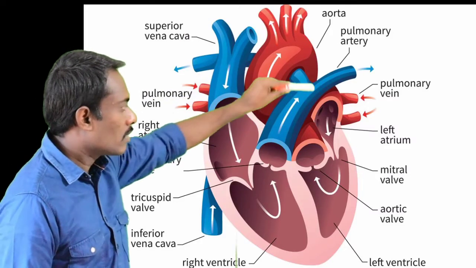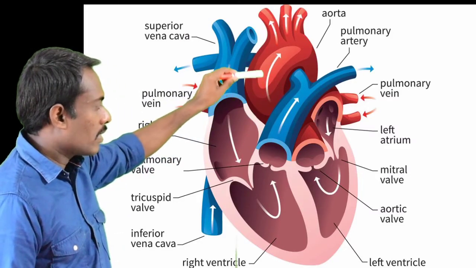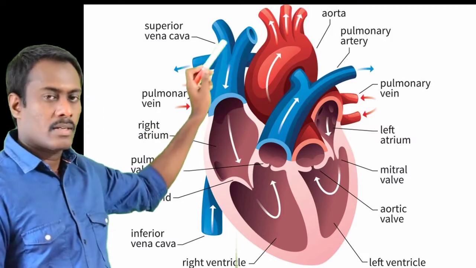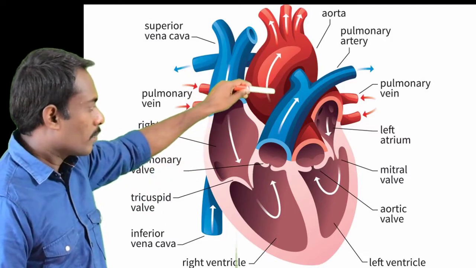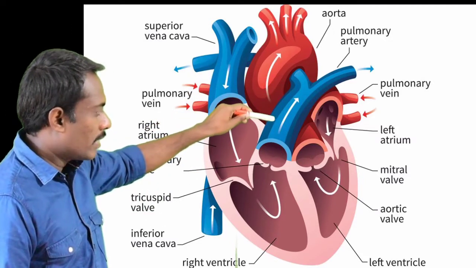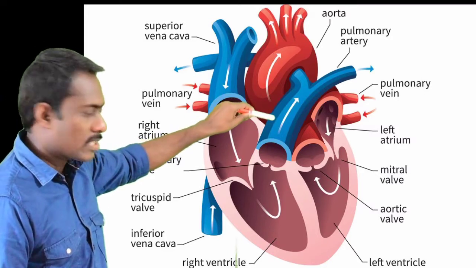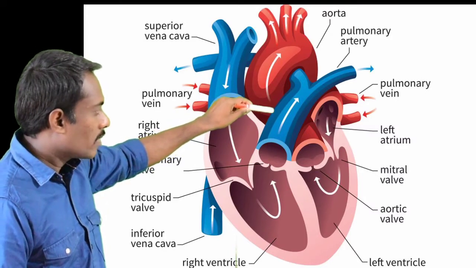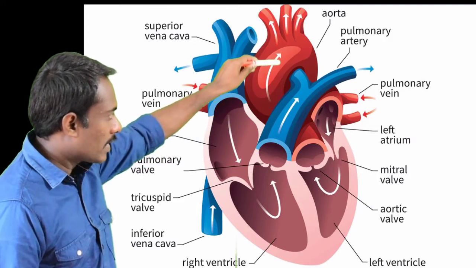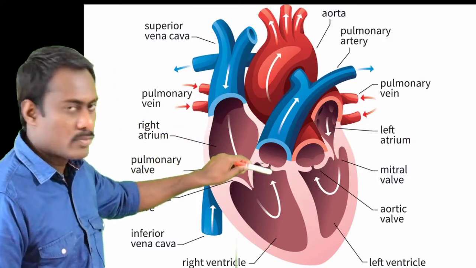Then as the right atrium contracts, the valve is opened, and this valve is also unidirectional, and it transfers the blood from the right atrium to the right ventricle.